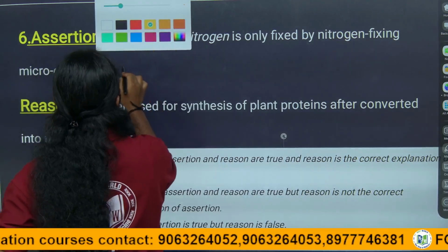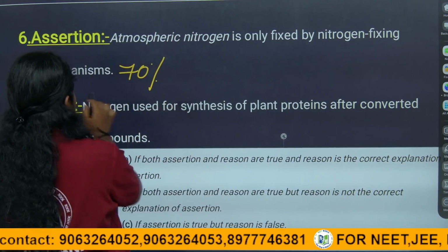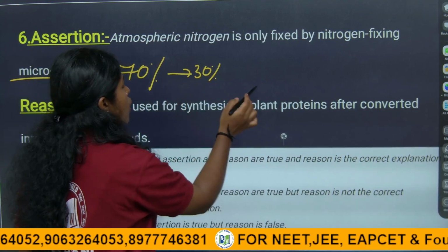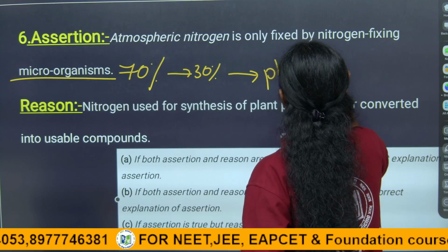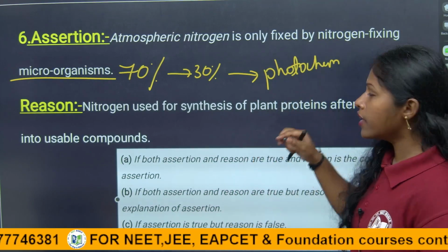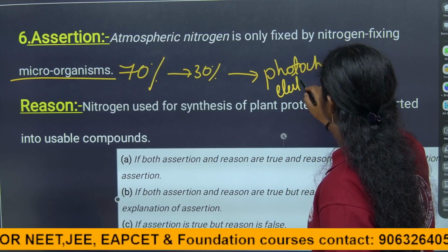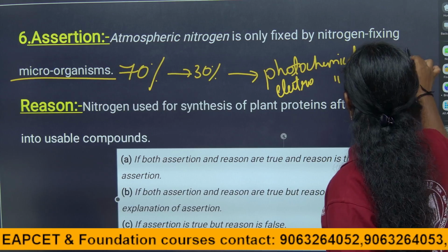No, only 70% of the atmospheric nitrogen can be fixed by microorganisms. The other 30% can be fixed by photochemical reactions and electrochemical reactions. Another 30% of the nitrogen fixation is happening that way.